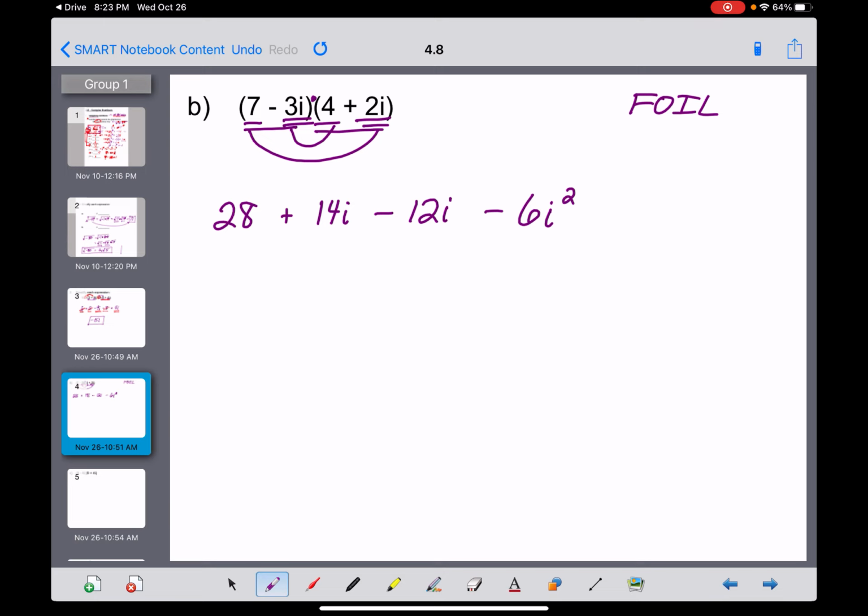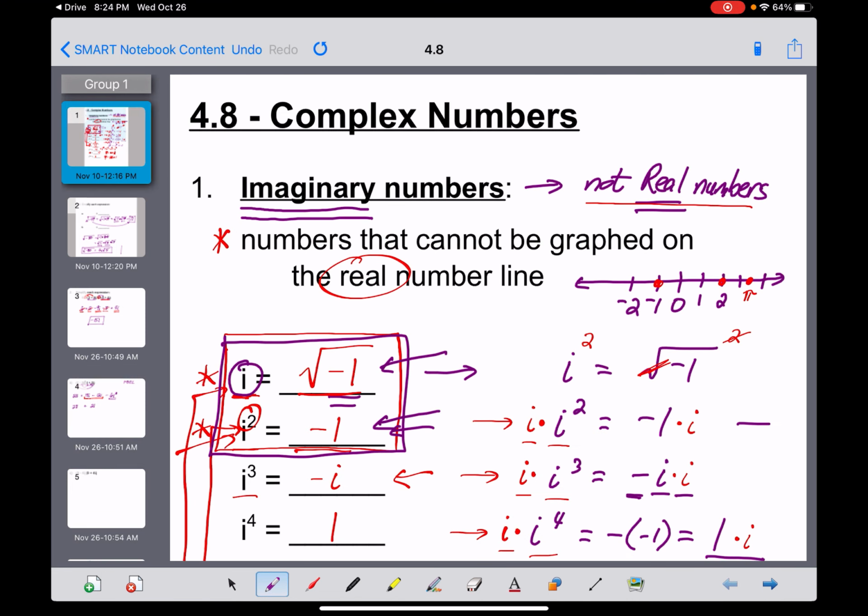Now, what you guys are used to with FOIL is that the two terms in the middle are alike and can be combined, and that happens here as well. 28, and then we end up with a plus 2i in the middle from a plus 14 minus 12. But here's something you're not used to. You are never allowed to leave an i squared in your final answer. Why? Because let's go back to the first slide. i squared can be simplified into negative 1.